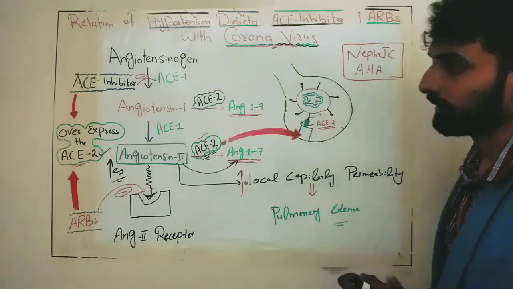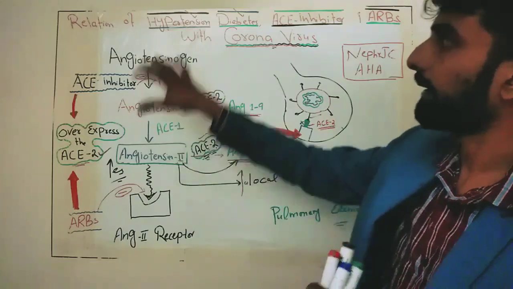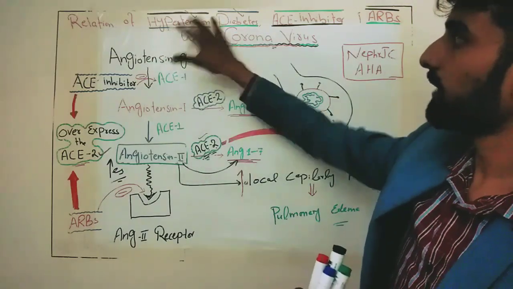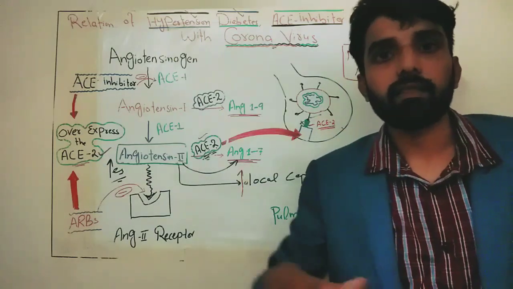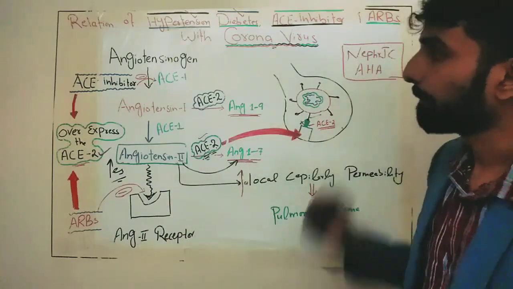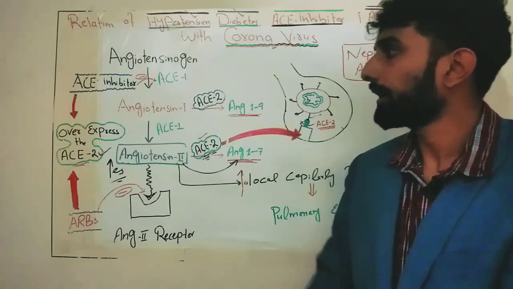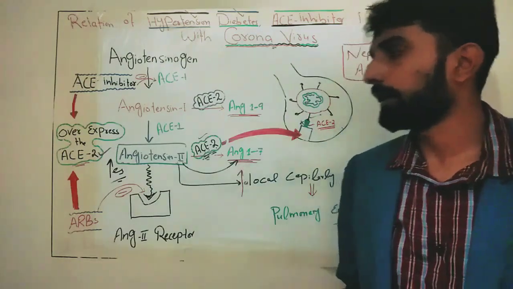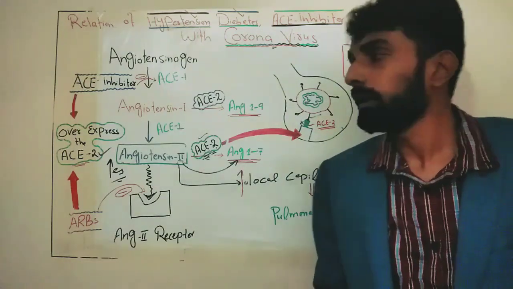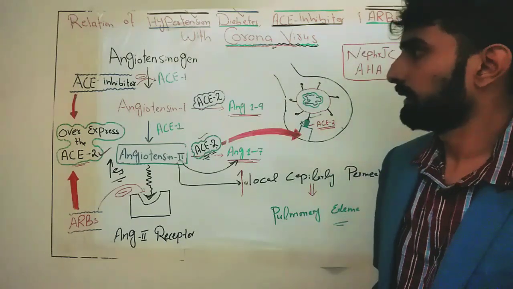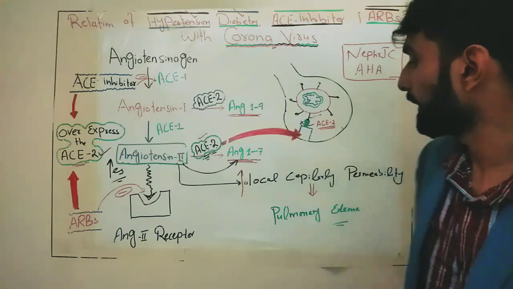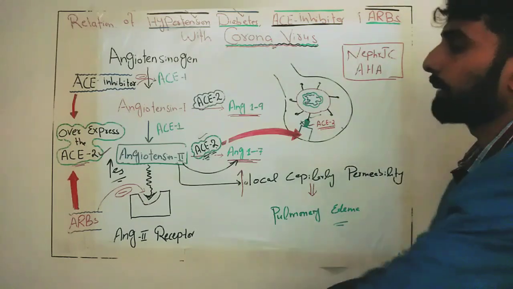So this is the reason they are saying that. Obviously, as we know, hypertensive and diabetic patients have overexpressed this receptor, so they are at high risk for this virus. But they are saying that if you are already taking an ACE inhibitor, please do not stop taking it. Consult with your physician, and then make a conclusion on whether you should keep on taking it.